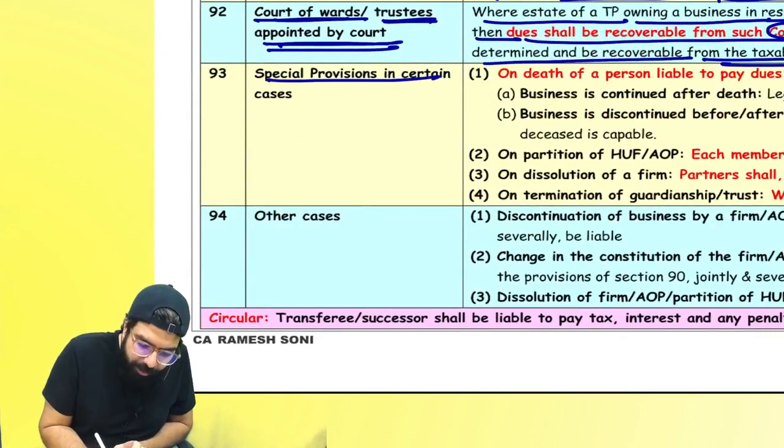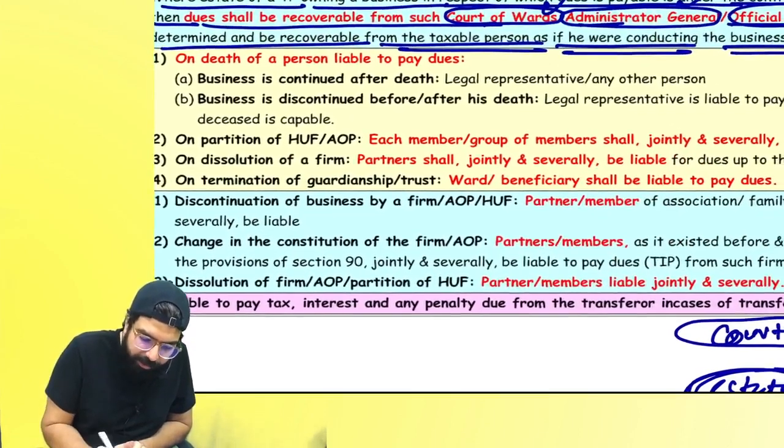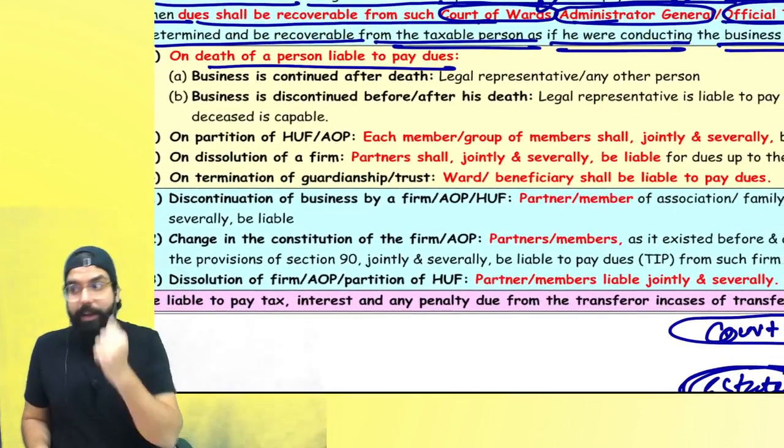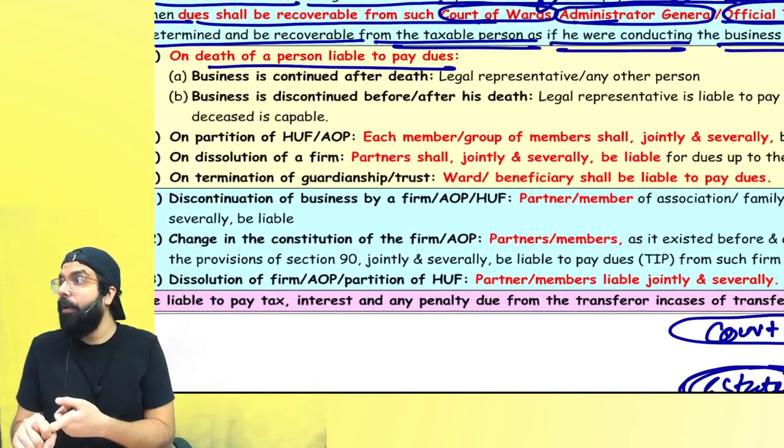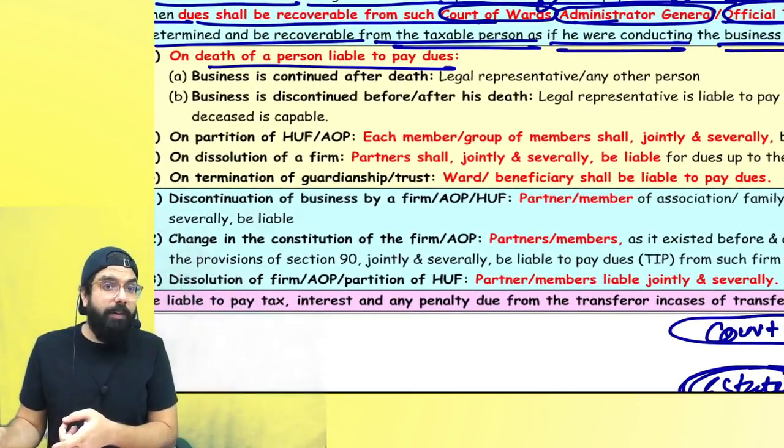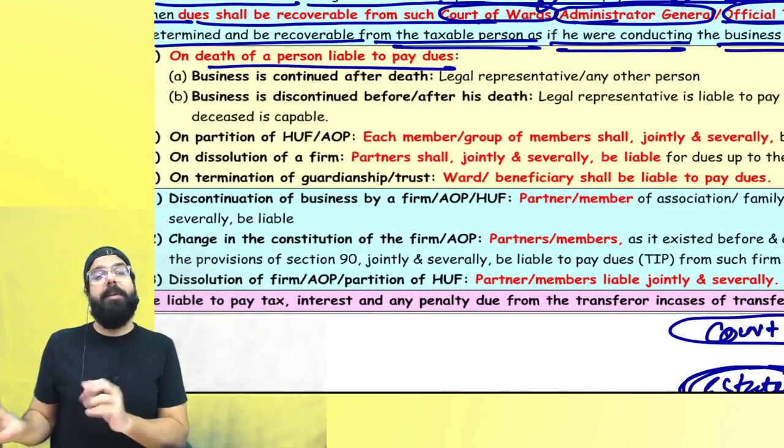Next, special provision in certain cases. For example, one person has died and dues are there. That person will not wake up and give. Then who will give? The legal representative. Are we clear?